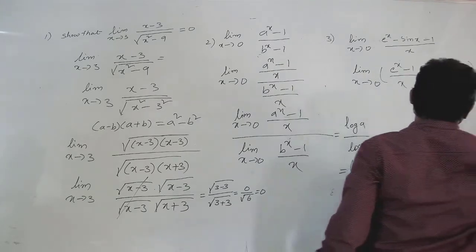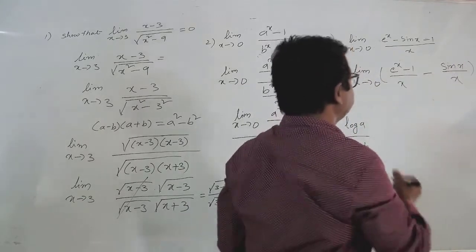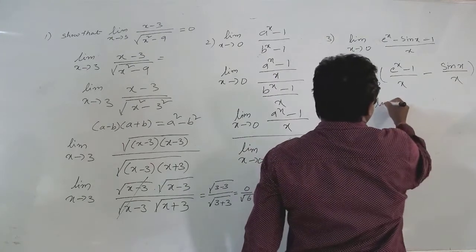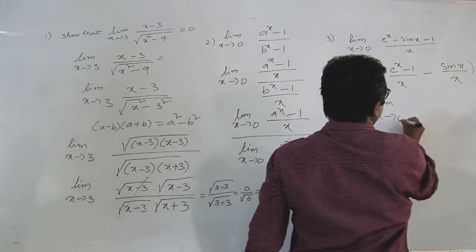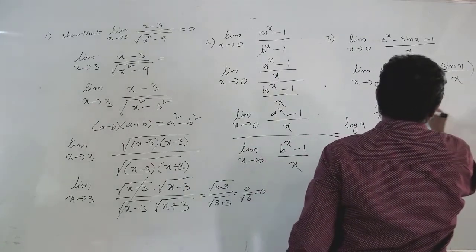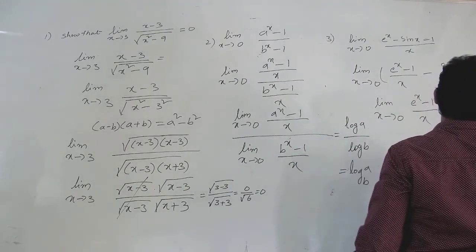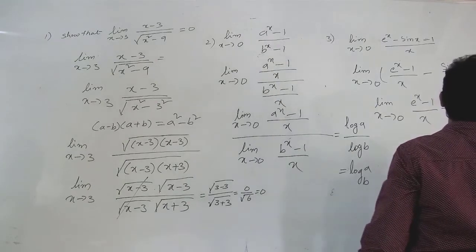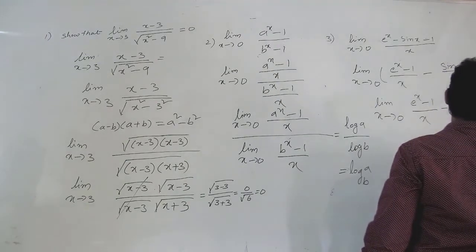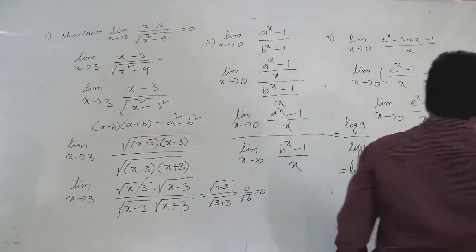Take brackets, both two values are there, no? That's why. So then what we get? Limit x tends to 0, (e^x − 1)/x, and next minus limit x tends to 0, (sin x)/x.